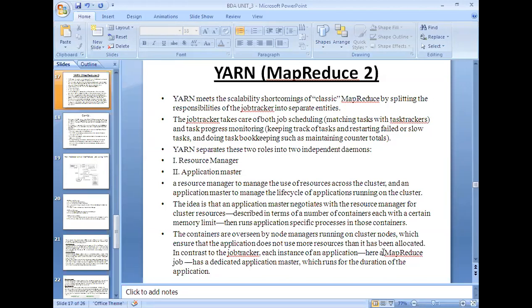Here a MapReduce job has a dedicated application master which runs for the duration of the application. The application master takes care of everything right from the beginning of the execution of the task to the end of the task. All the things will be supervised by the application master, whereas in the previous framework, everything needed to be monitored by the job tracker.